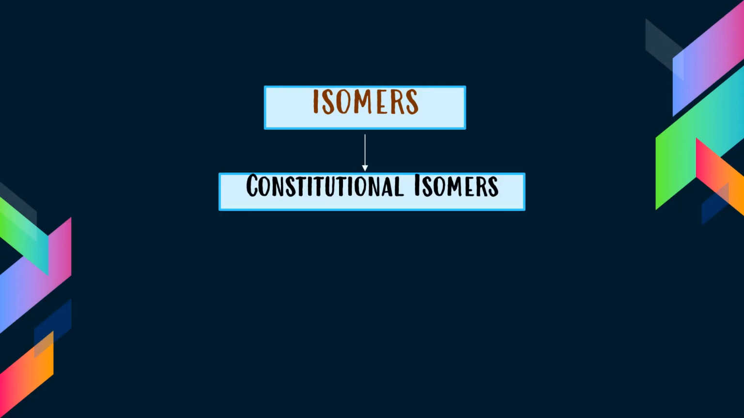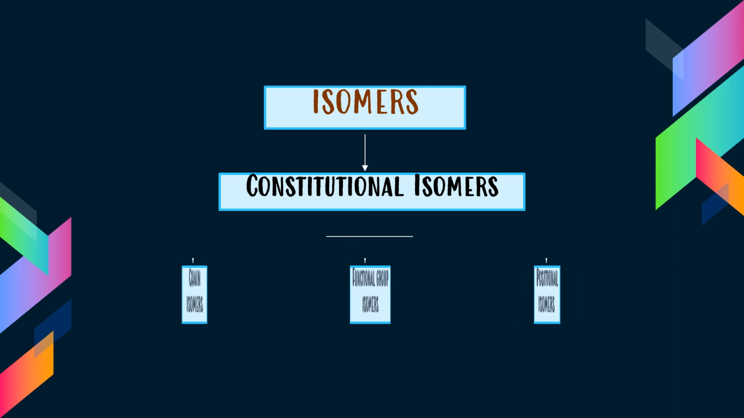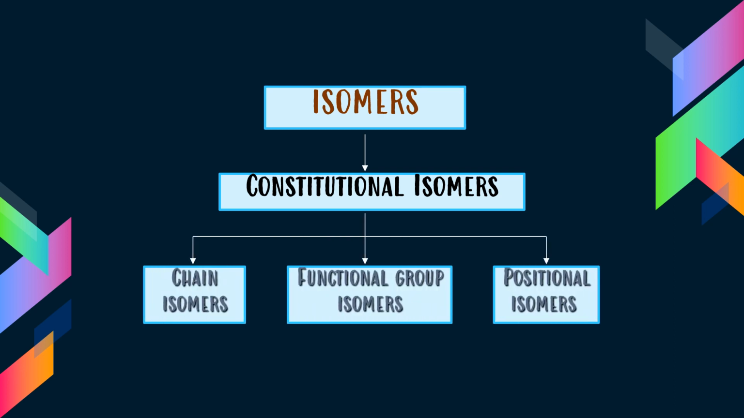Isomers can be classified into constitutional isomers. The other name for constitutional isomers is structural isomers. These structural isomers can be classified into three: chain isomers, functional group isomers, and positional isomers.